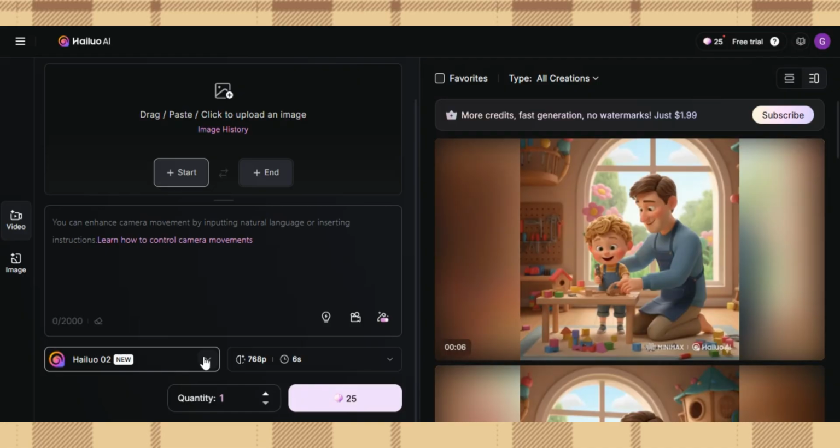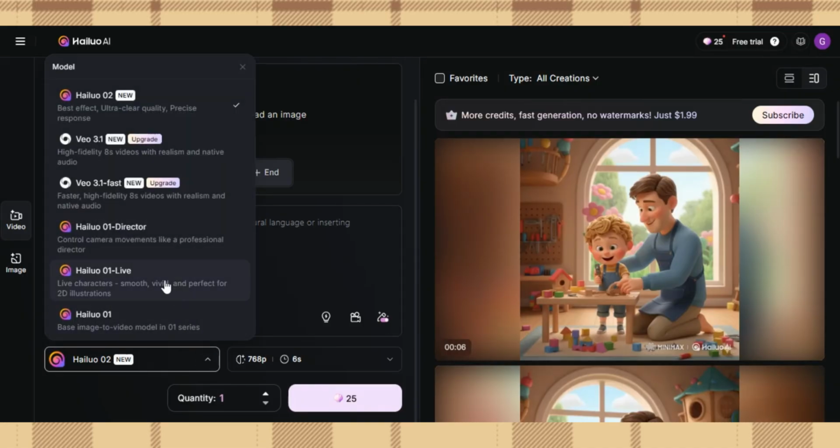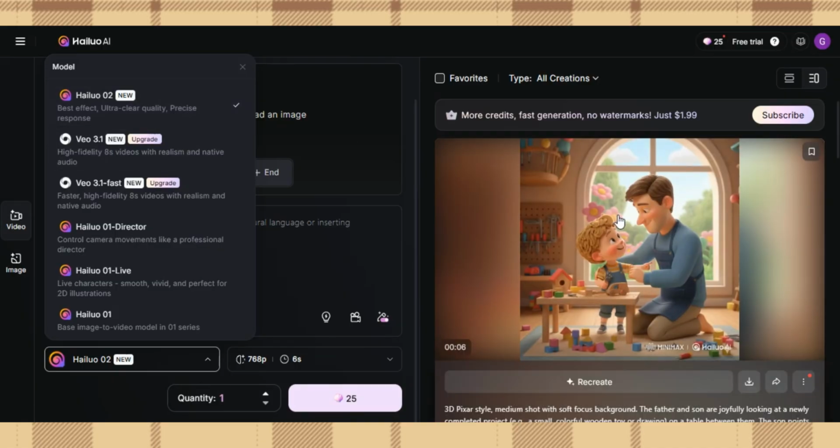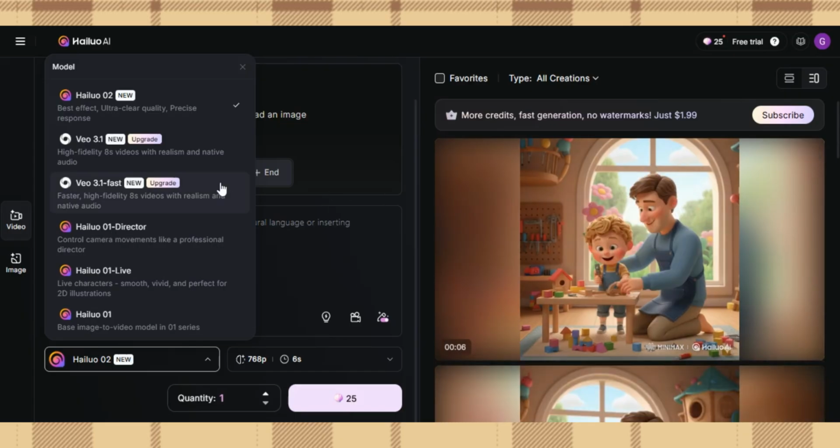And again, all those AI models you are seeing right here, there is no way you can use them. This is the only one they are going to allow you to use, and it gives you ultra clear quality. But the volume is not going to be there because it's a free version. So for you to use the VO3 model, you have to go for the premium version.